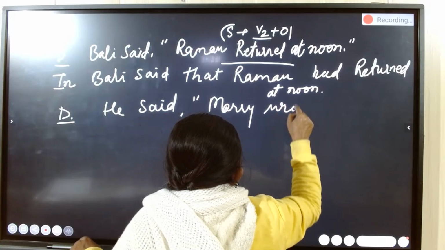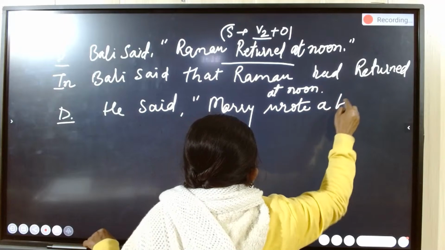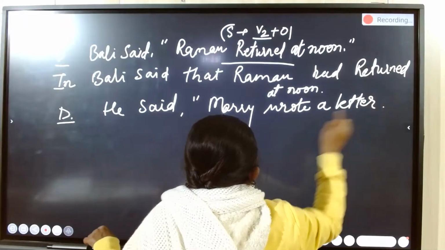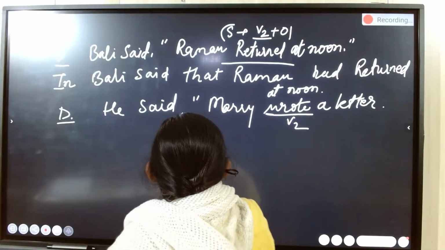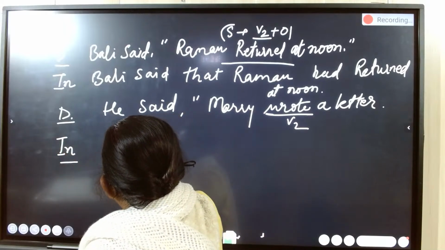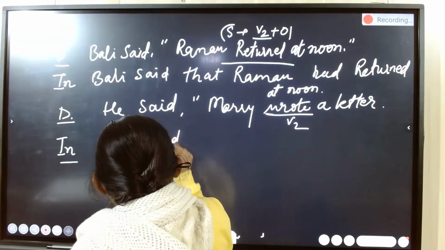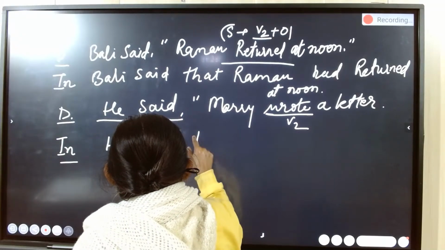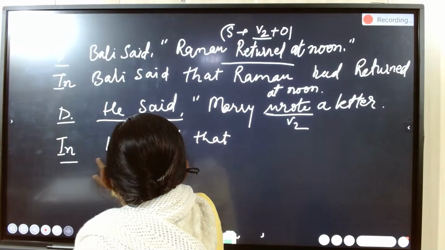Mary wrote a letter. With the second form of the verb, you easily identify simple past. If we are changing it into indirect speech, the first part of the sentence, known as the reporting verb, will be the same as it is.